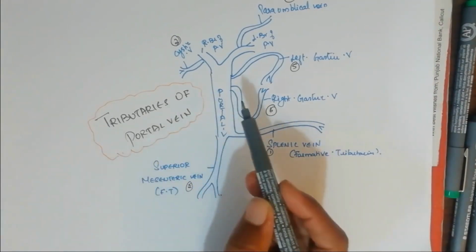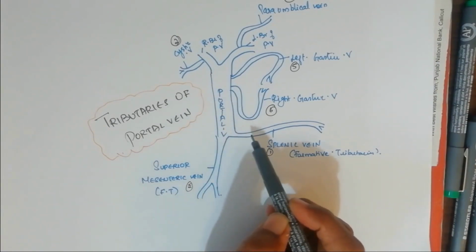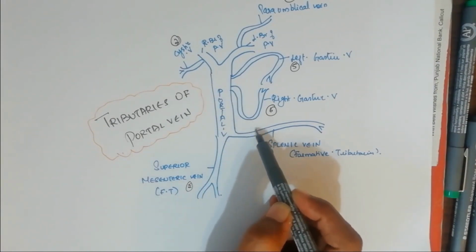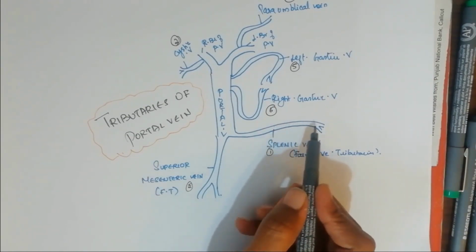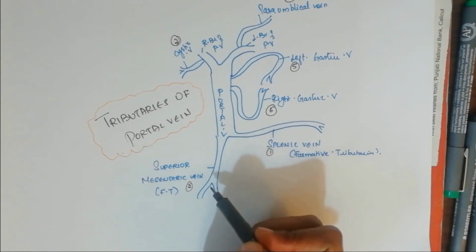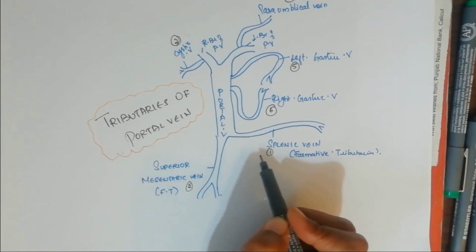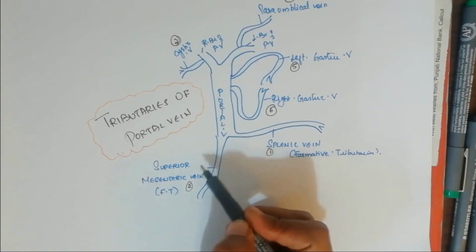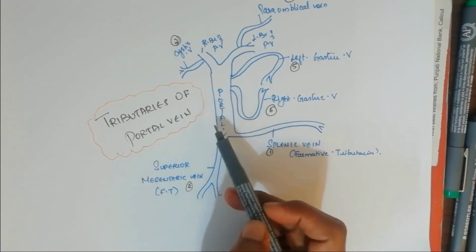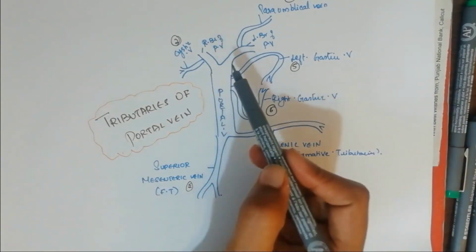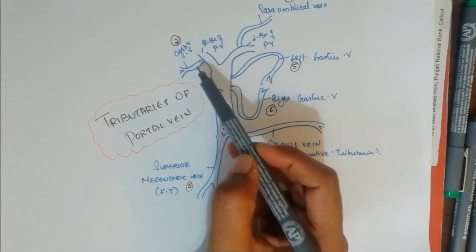So altogether we have got 6 tributaries draining into the portal vein. I will repeat again: splenic, superior mesenteric, cystic, para-umbilical, left gastric and right gastric vein. All these veins are considered tributaries of the portal vein. Once we understand the concept of tributaries and where they are present, it will be easy for us to understand the communication of the portal vein with the other important vein of the body, that is the inferior vena cava, seen in the abdomen.